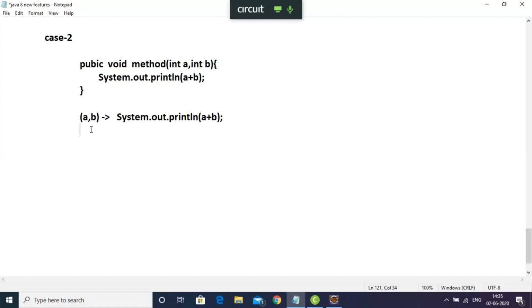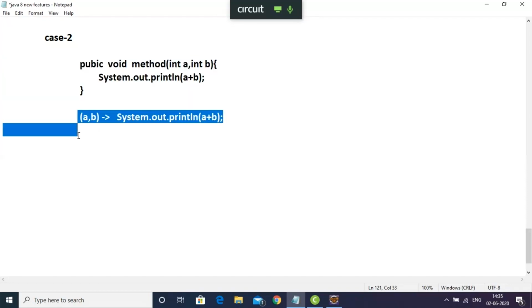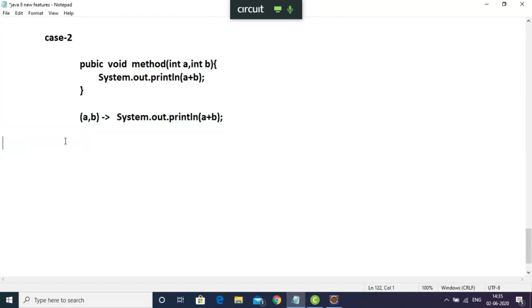Fine. So the complete method we have converted into a Lambda expression like this. Now let me take another example, case 3.